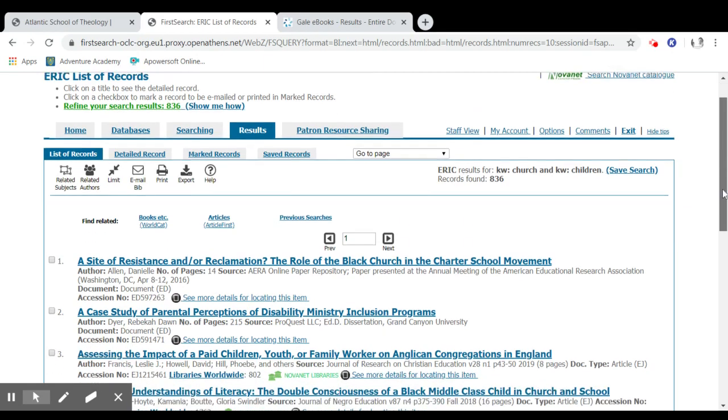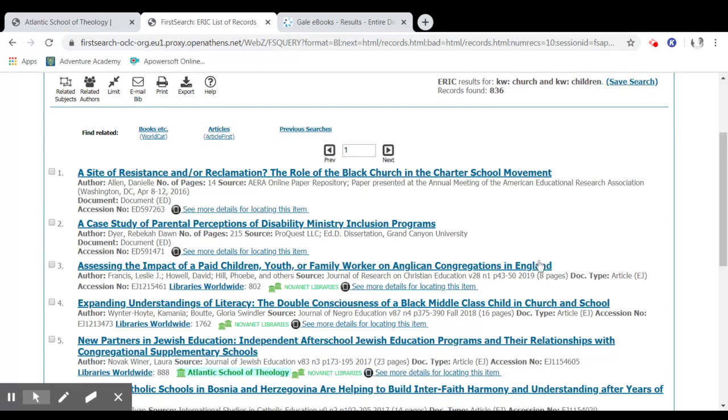All right. Here we go. So the role of the Black church and charter school movement. So the database is a secular database. It's simply the content is on education.